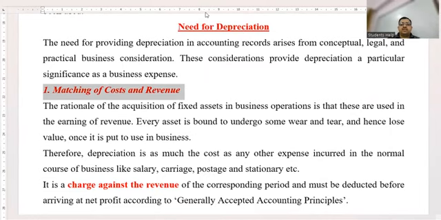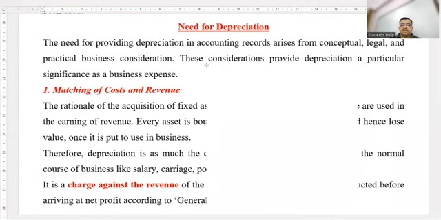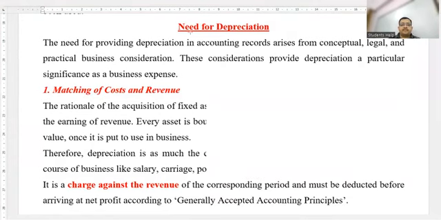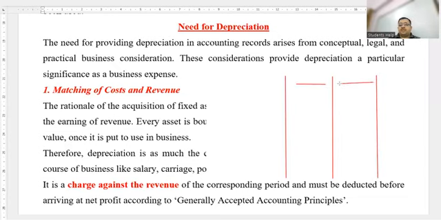How this works, let's understand, children. How this works, let's understand. I presume that everybody will be drawing this, what I am drawing. I'm taking 3 years into consideration, children. The year 2021-22, 2022-23, and